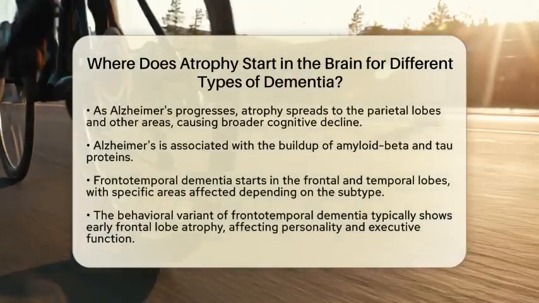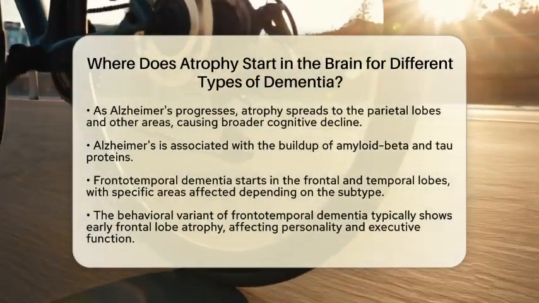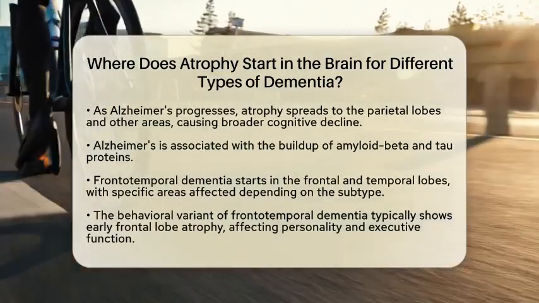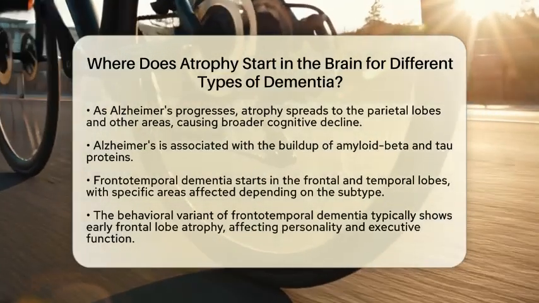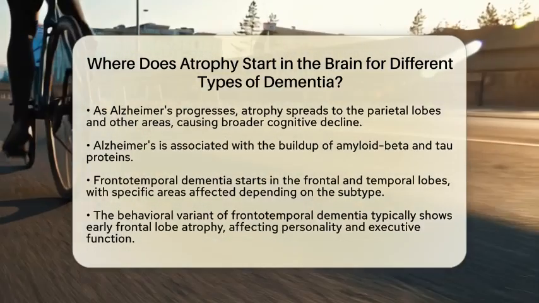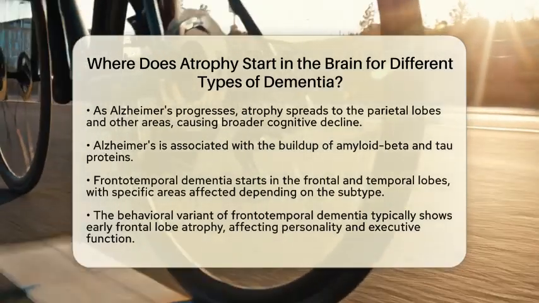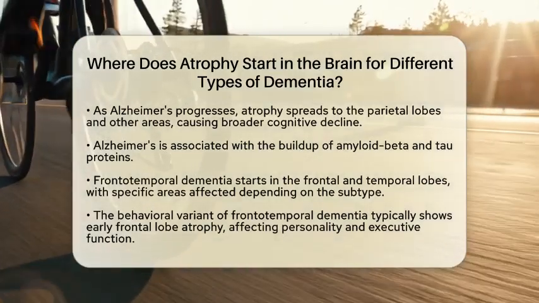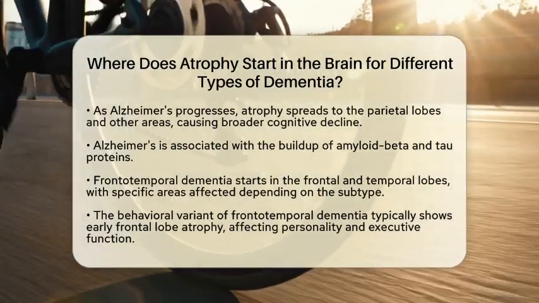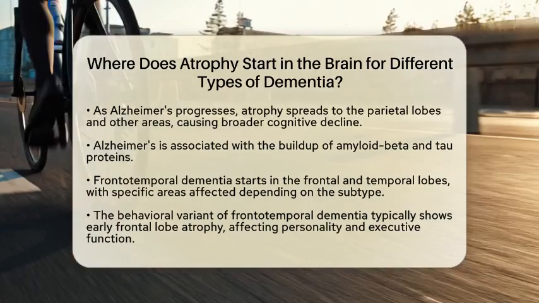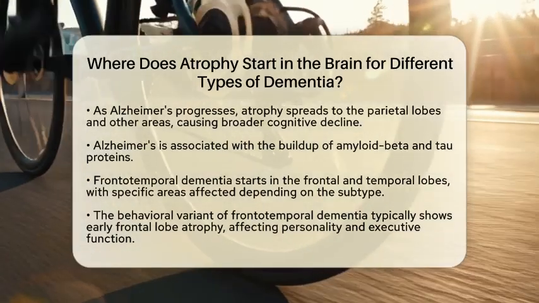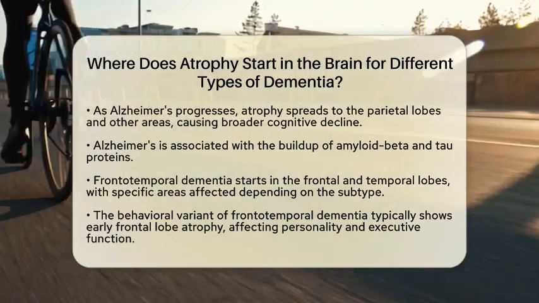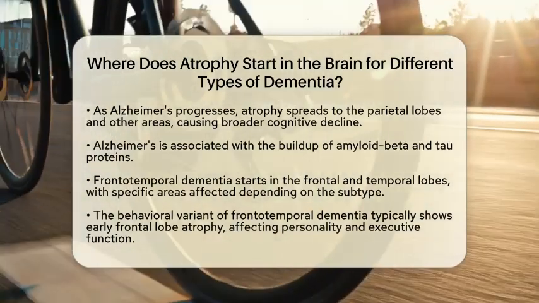Frontotemporal dementia has a different starting point. Here, atrophy often begins in the frontal and temporal lobes. The specific area affected depends on the subtype of frontotemporal dementia. For example, the behavioral variant usually shows early frontal lobe atrophy, impacting personality and executive function. In contrast, language variants primarily affect the temporal lobe, leading to challenges with speech and language.